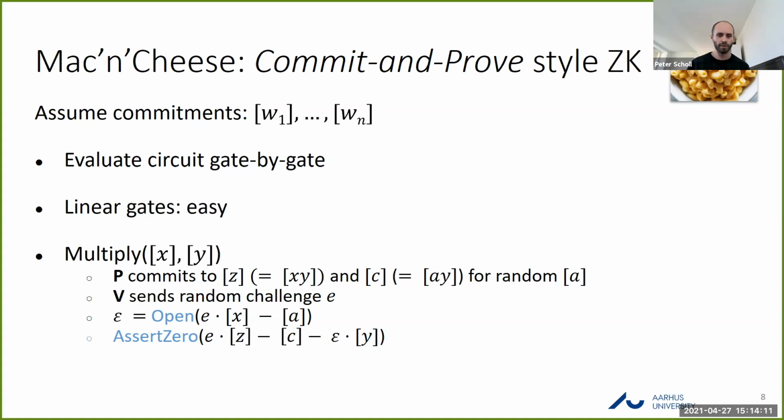So the parties obtain this commitment to something which should be 0 and then run this assert zero procedure, which verifies the commitment contains zero. And this can be done just by opening the commitment, or also more efficiently by batching things together.